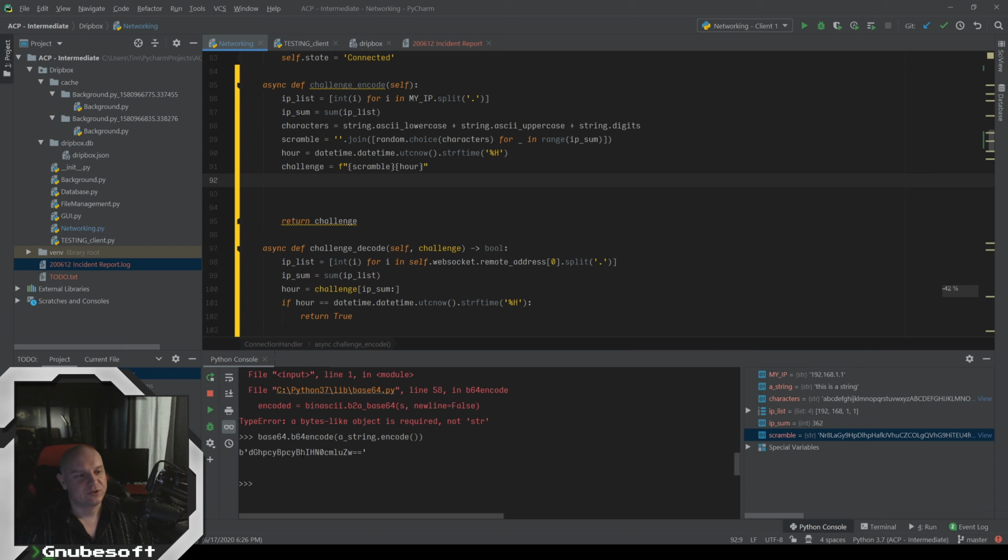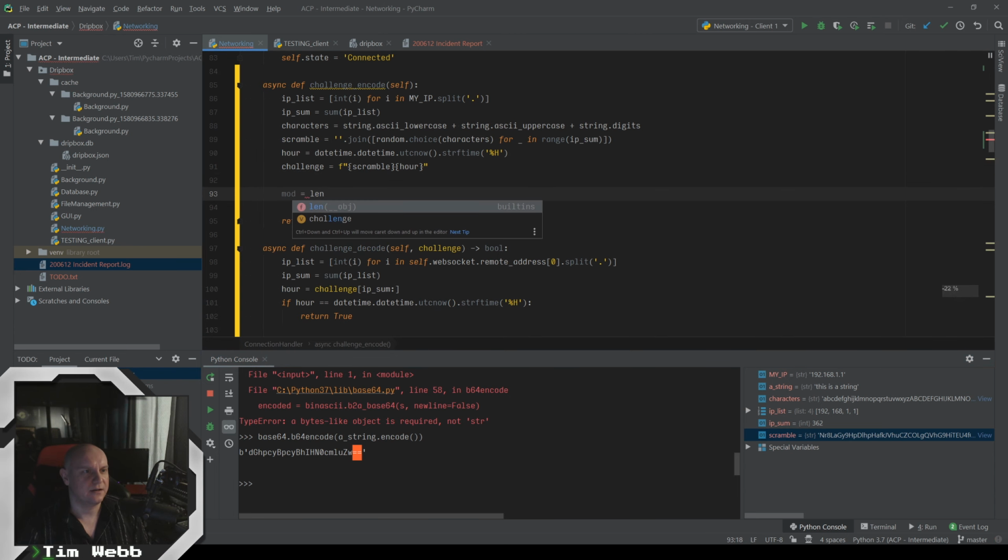We need to make sure that whatever our challenge equals, it needs to be a length that's divisible by 3. Every base 64 thing has to be divisible by 3, and if it's not, it pads out the missing spaces with these equal signs. So our mod will be equal to the length of challenge. So 3 minus, yeah.